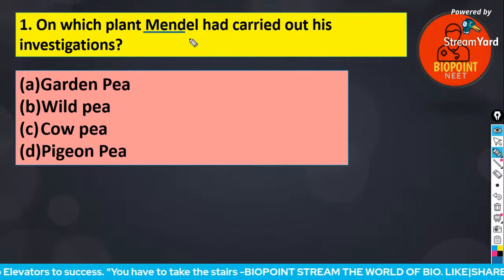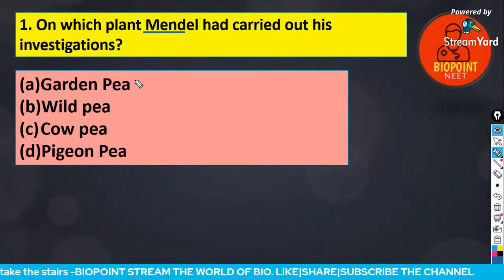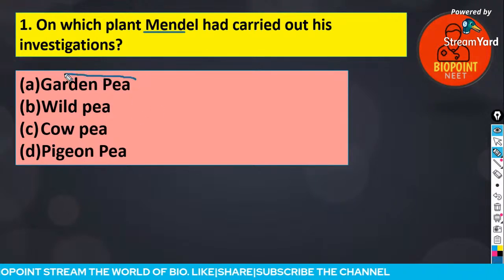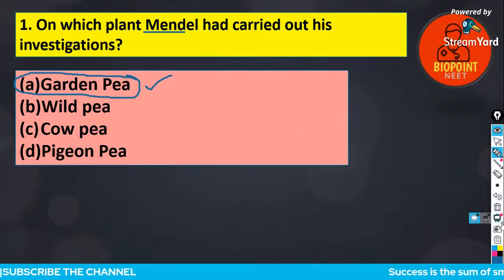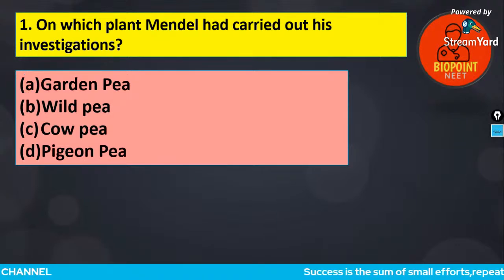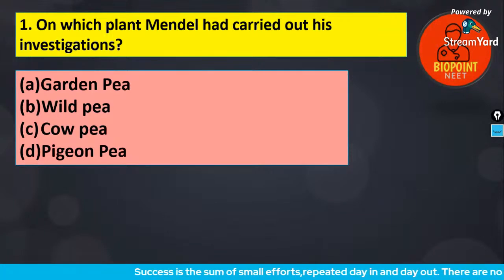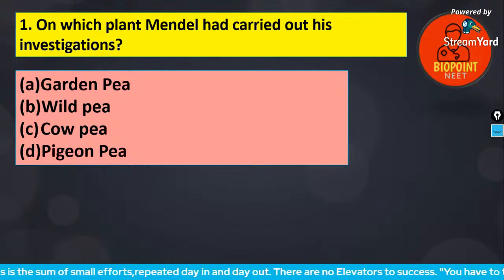So we studied right from the beginning onwards. Mendel has used Pisum sativum, which is the common name is the garden pea. Absolutely, Calvin. The answer is A. So garden pea is the correct answer for this question. So Pisum sativum, or the garden pea, is actually the plant which Mendel has used for his investigation. Previous year AIPMT question.